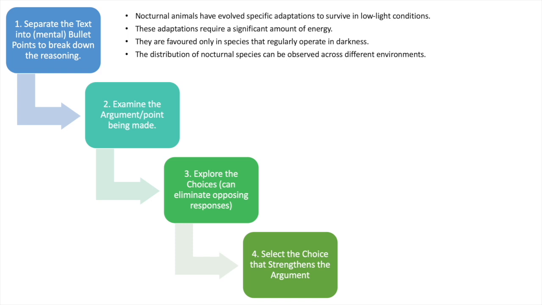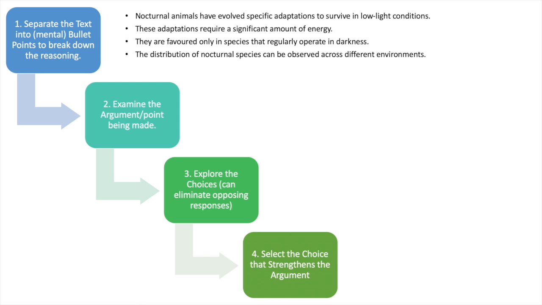So choice A mentions avoidance of predation during daylight hours. This shifts focus from the low-light adaptations to a behavioral strategy which is not directly related to the passage, and that's why we eliminate option A. Choice D discusses artificial light pollution. Although light pollution is related to nocturnal species, the passage does not mention human-made influences or avoidance behaviors, so this option is also eliminated.